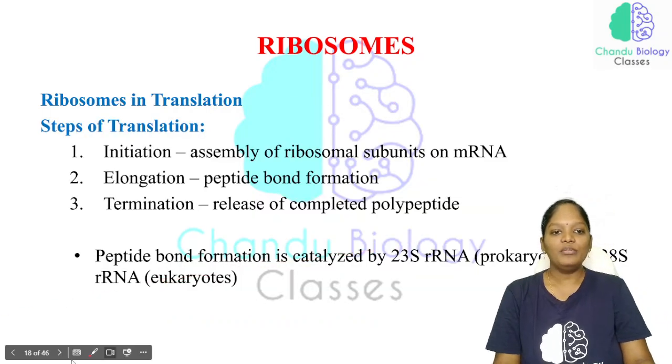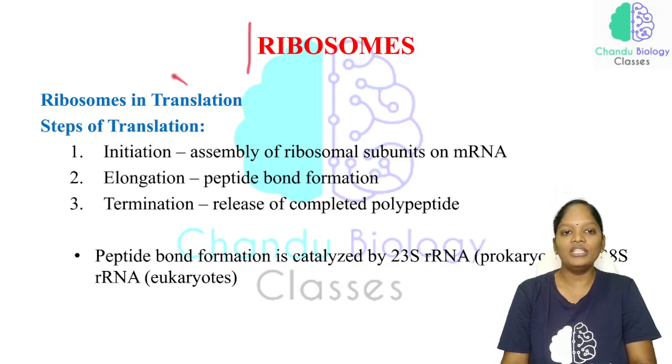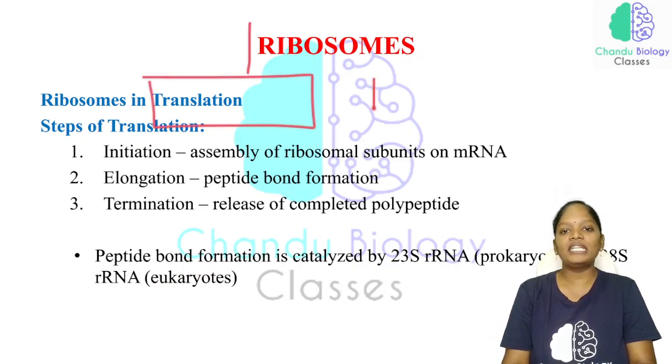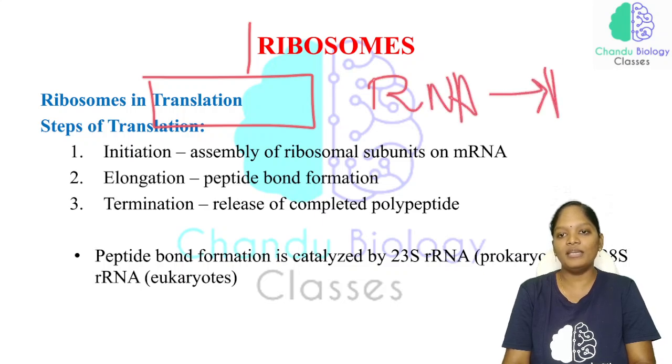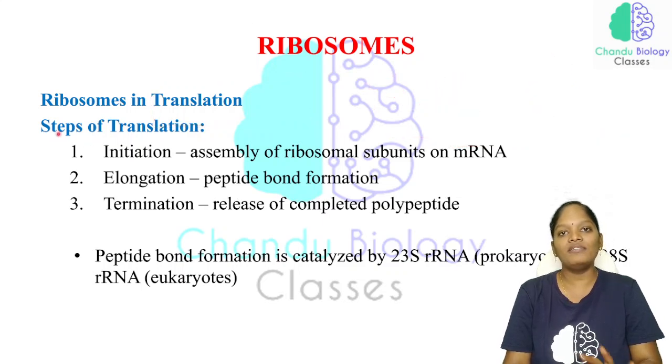Now, the ribosome is involved in the translation process. Translation is nothing but protein synthesis from the RNA. The RNA has to synthesize the protein, and that process is called translation. And in translation, we have three important steps: initiation, elongation and termination.